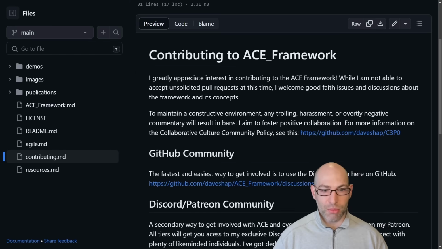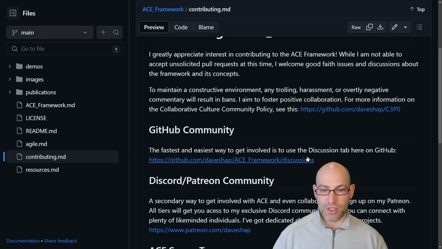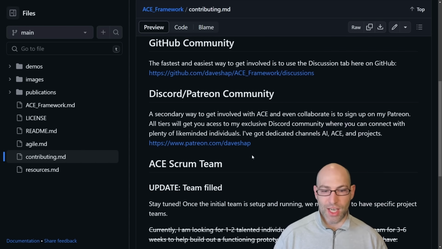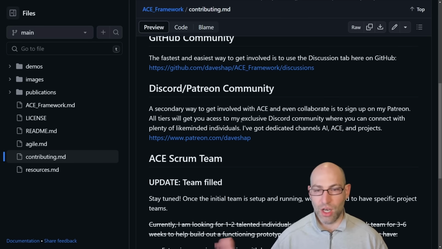Here's the contributing document. So basically, there's a few ways to contribute. We've got the discussions tab, which I'll show you in just a second. There's also my Discord and Patreon community. So if you want a private community, I do have an ACE framework tab set up in that community. Just if anyone wants to jump in, talk about it.